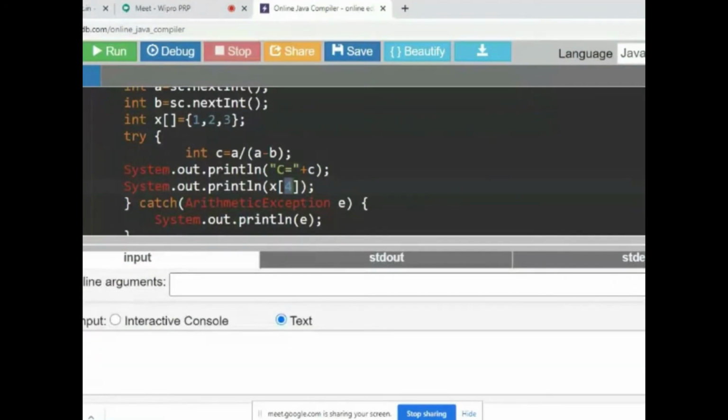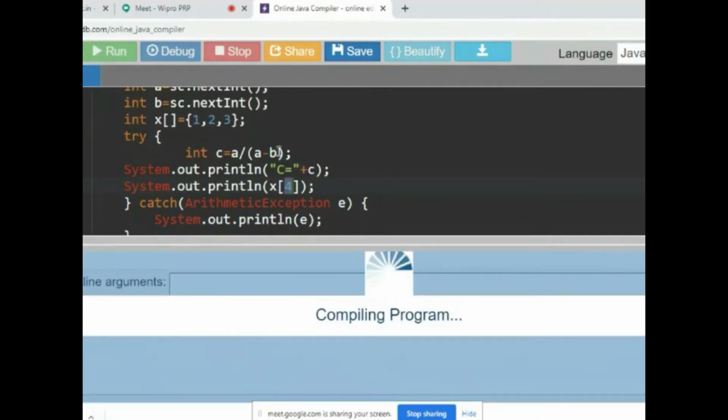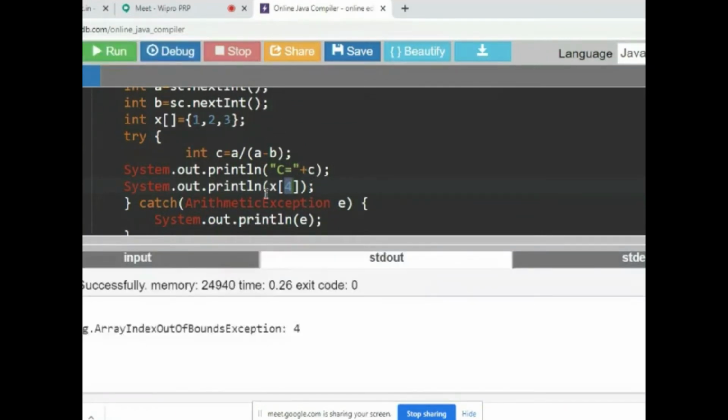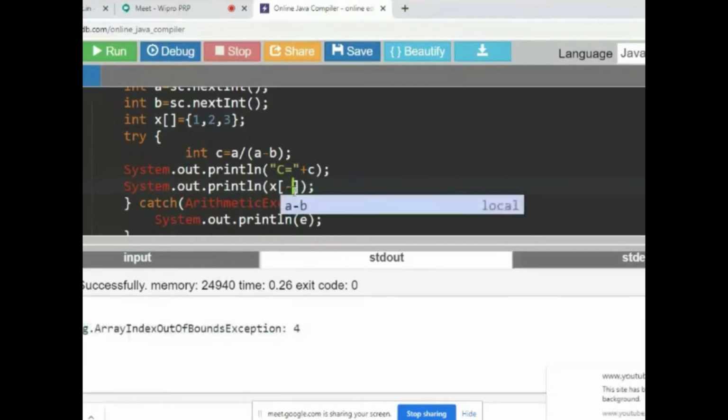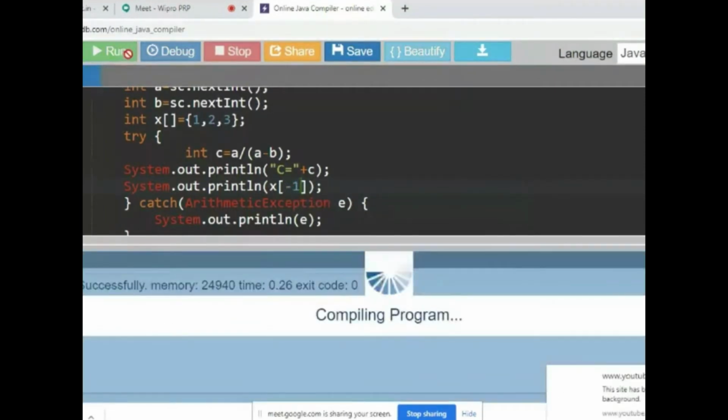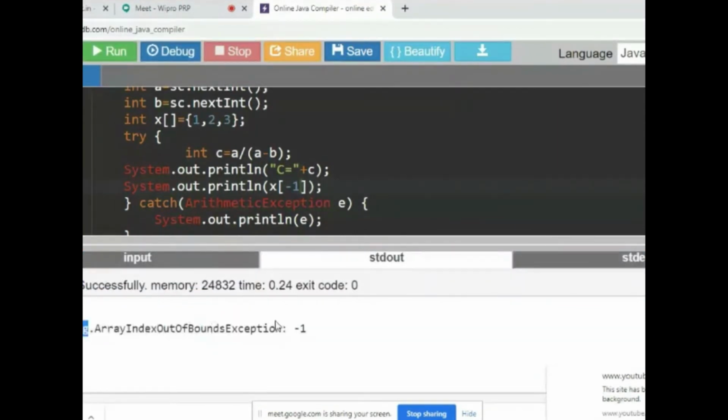I gave A and B as equal. So now I'll change it. I will give different values. Now I'll get the value of C, but I'll also get java.lang.ArrayIndexOutOfBoundsException: 4. I'm trying to access the fourth location. If I put -1, the array index starts with 0, but I'm trying to access the -1 element, so I'll get array index out of bounds -1.